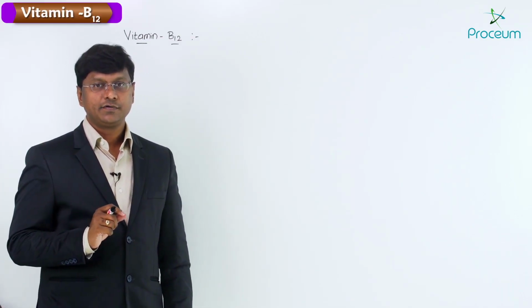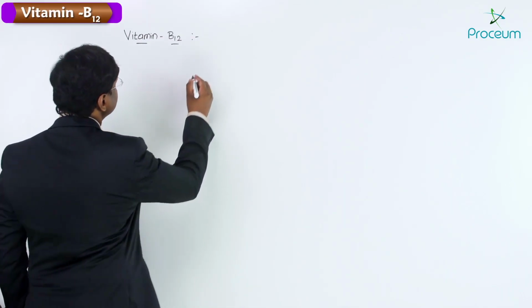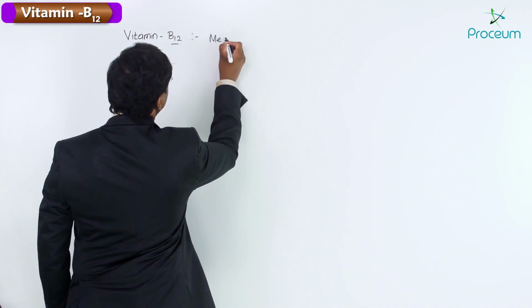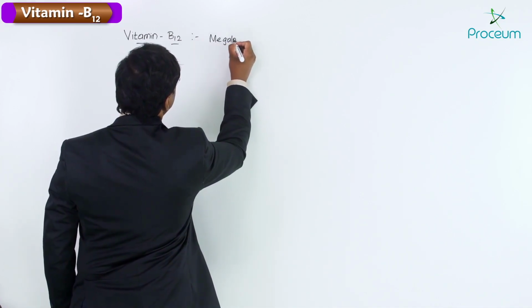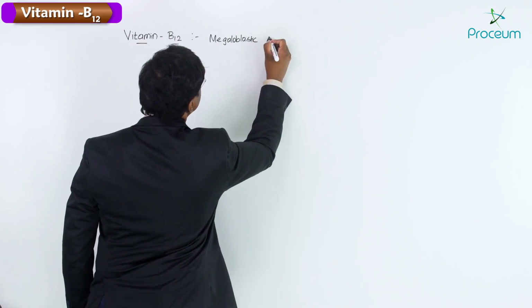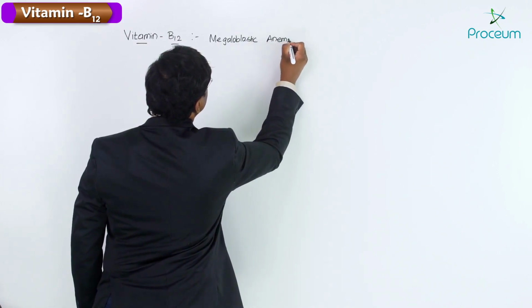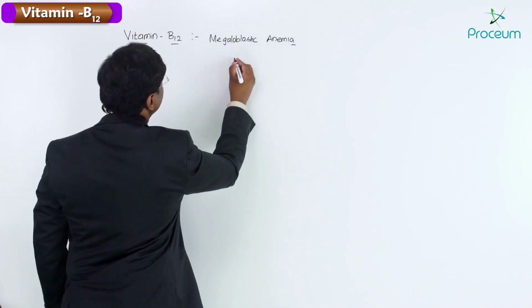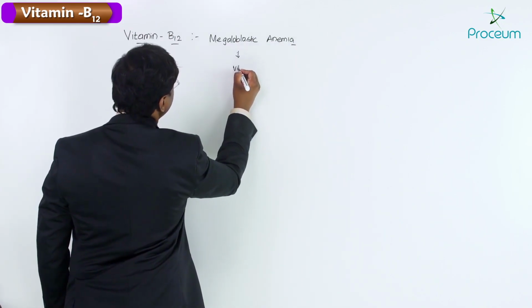For the treatment of megaloblastic anemia, we give vitamin B12. So what will be the route of administration of vitamin B12?